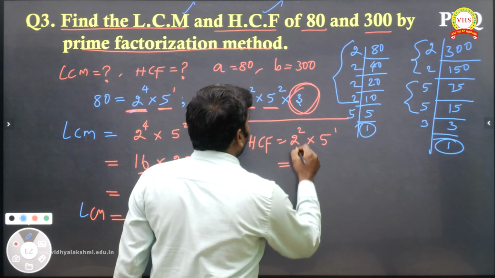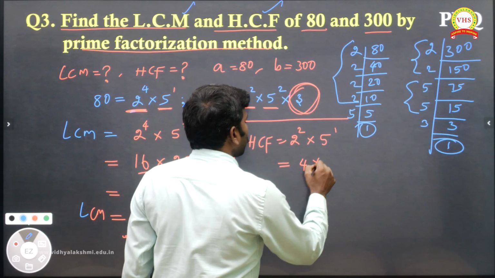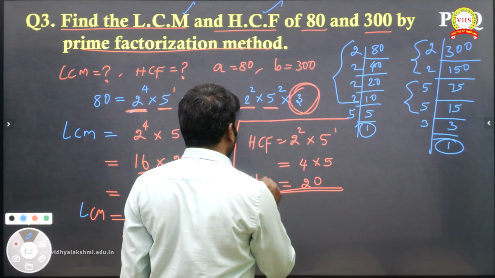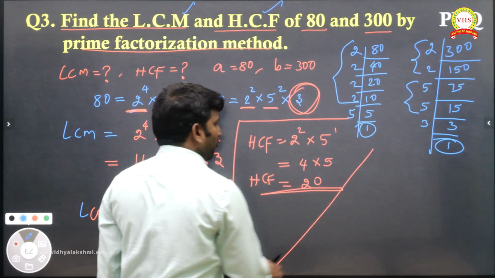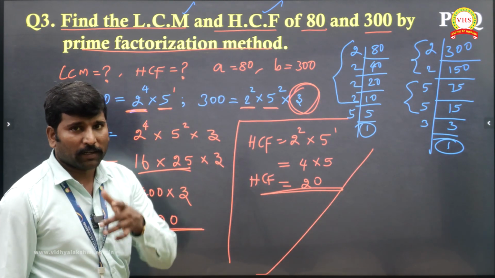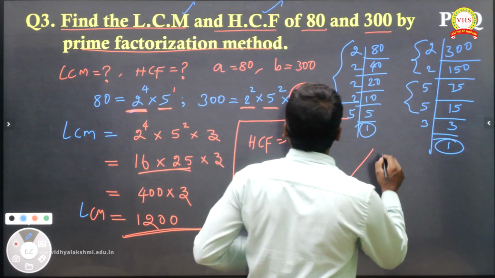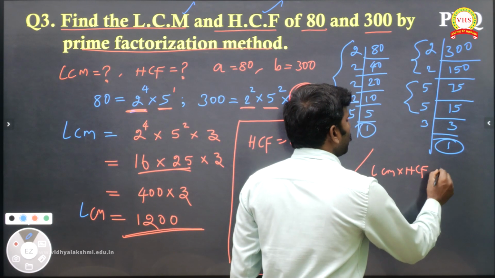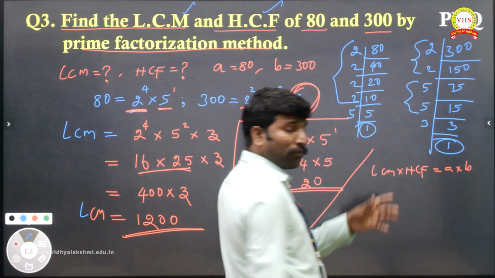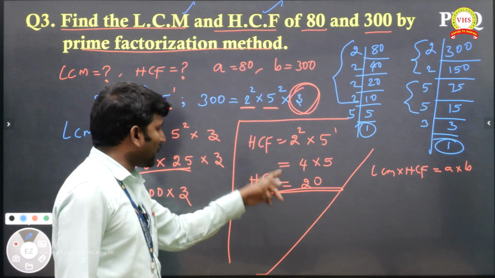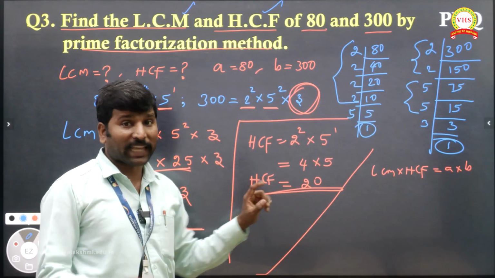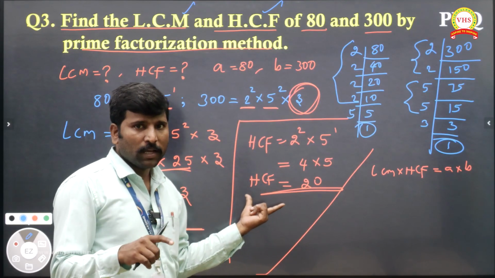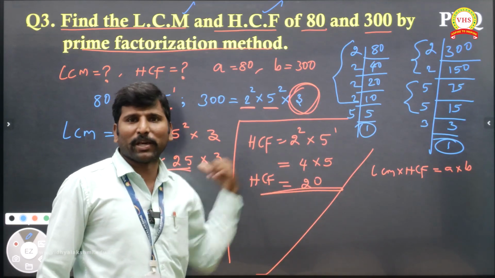You multiply 2 power 2, which means 4, into 5, which is equal to 20. This is with the help of the definition method. With the help of definition. And what is the one formula we have? When we have two numbers, LCM multiply HCF is equal to A into B. This formula also you can use. You can get the same answer. Any one which you feel comfortable. HCF will be easy. With the help of that formula you can bring it.